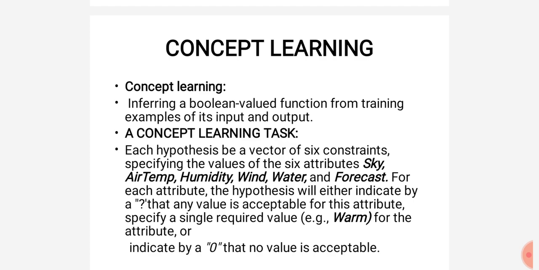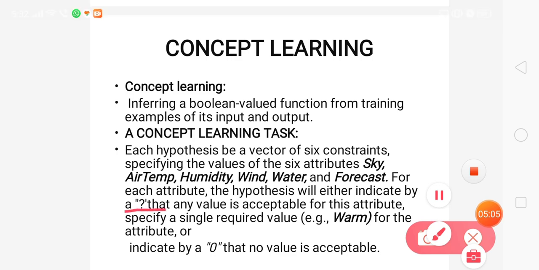If there is one person who always plays water sports, whatever the attributes, whatever the condition, to represent that, we specify a question mark. If the value of an attribute is a question mark, it means it accepts everything. For sky, sunny or rainy; for air temperature, high or low; for humidity, warm or low; any value it accepts. That is represented with the question mark.